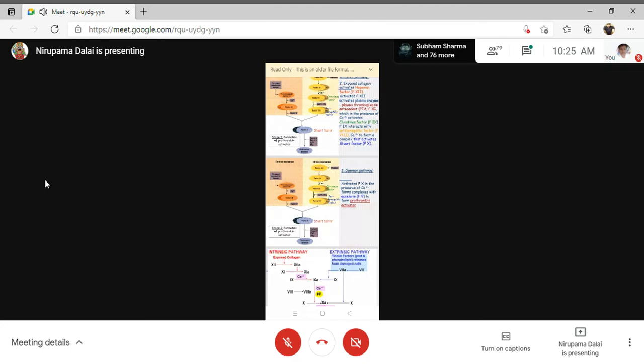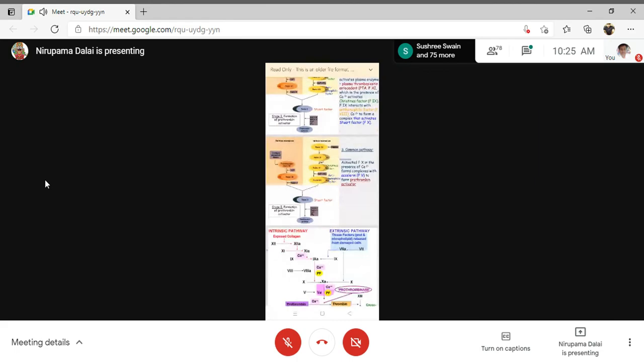And calcium and phospholipid. We get phospholipid from platelets. Combined, that will form a complex. This complex will cause the conversion of inactive factor 10 to active factor 10, that is your factor Xa.